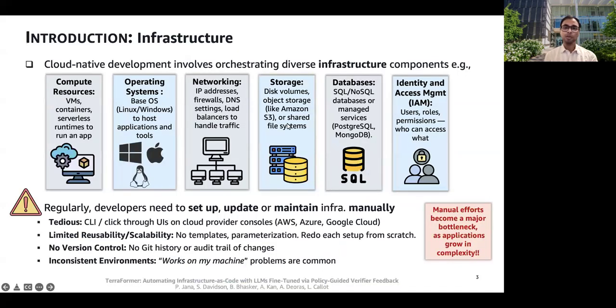So just to introduce the problem space, in modern cloud-based software development, infrastructure refers to the underlying components needed to run applications. And this includes compute resources, OS, networking, etc. And most often, developers need to manually set up or update these components. And that usually means running command line tools or clicking through cloud provider consoles. But that's a tedious process. And importantly, it lacks reusability and version control. So it can lead to inconsistent environments.